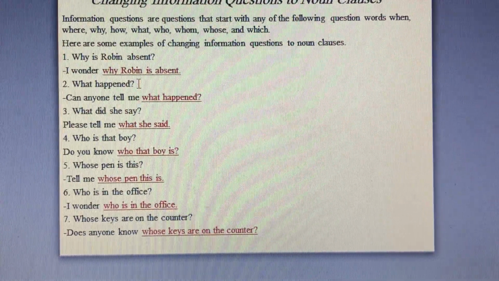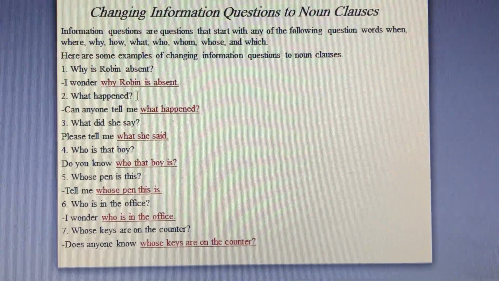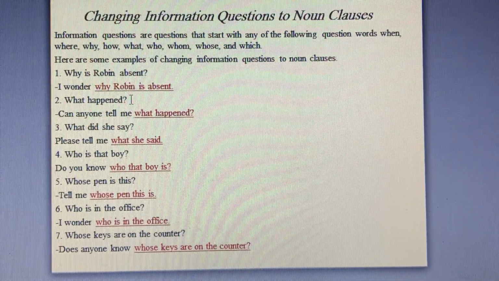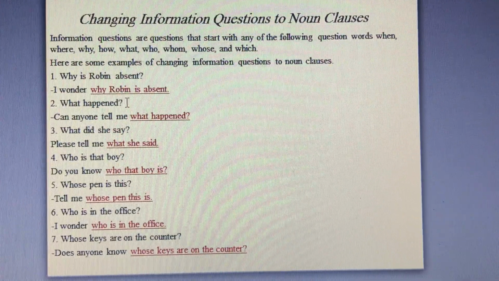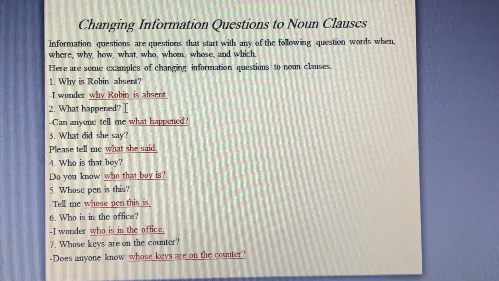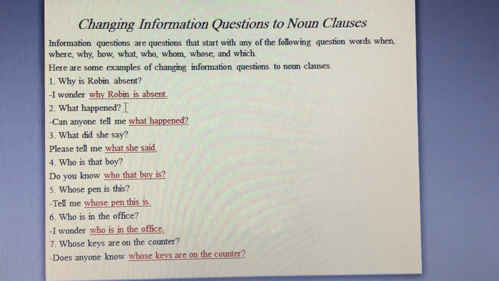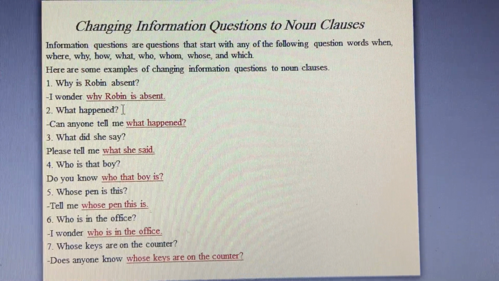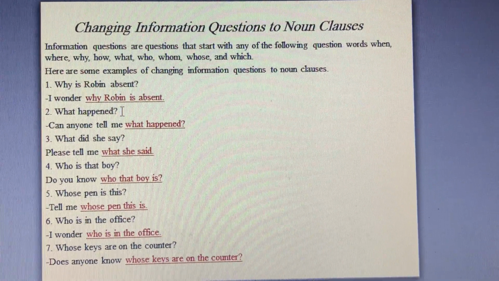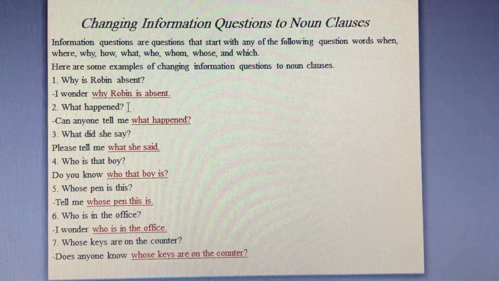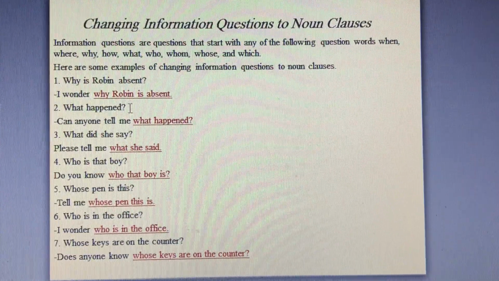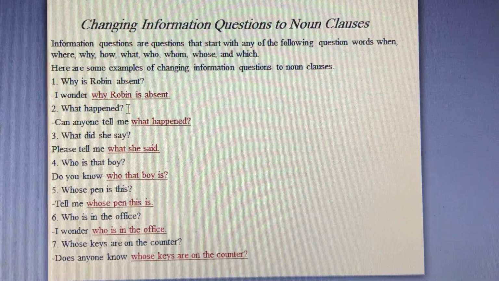Number 5, whose pen is this is another information question in which whose pen is not the subject. We have this here as a subject and is the verb. So I changed it to a noun clause by starting with tell me whose pen this is. Whose pen this is a noun clause in which this is the subject and is the verb.